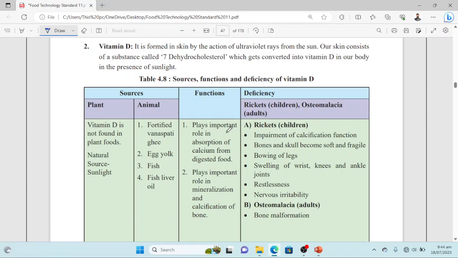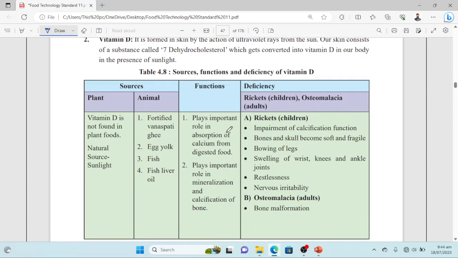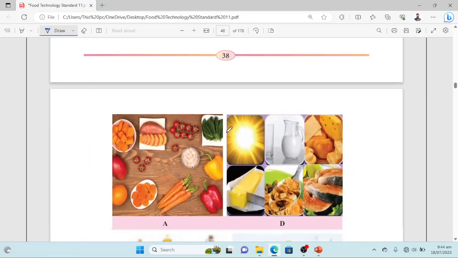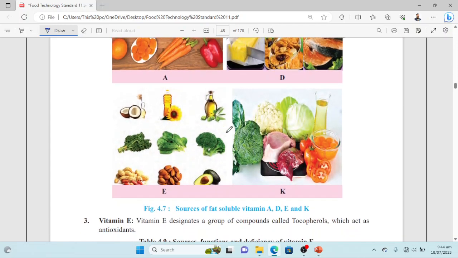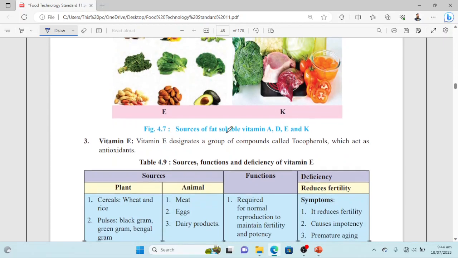That, if it happens in children, will cause rickets, and if it happens in adults, it will cause osteomalacia, that is the second deficiency disease. And bone malformation is a symptom of osteomalacia. So this is all about vitamin D, its sources, functions, and deficiency. Here are again some sources of vitamin D: A, E, and K.